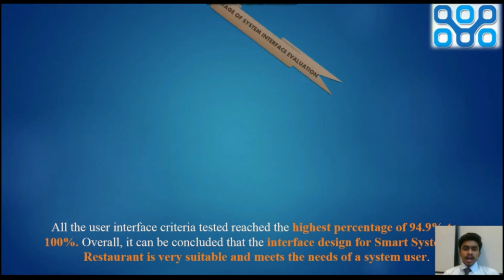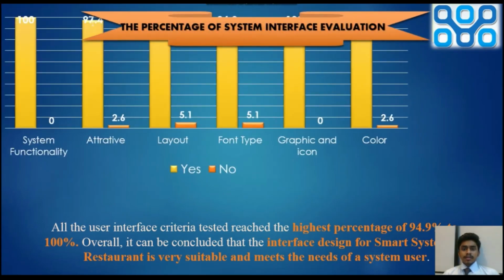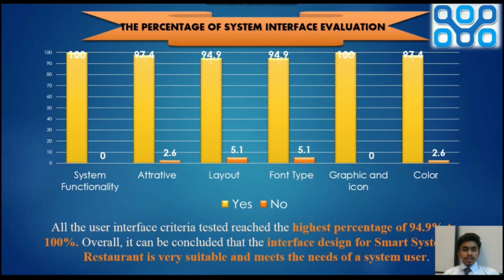So this is our percentage of system interface evaluation. The yellow boundaries are yes and the orange ones are no. As you can see, all the user interface criteria tested reached the highest percentage of 94.9 to 100%. Overall, I can conclude that the interface design for the smart systematic restaurant is very suitable and meets the end user's needs.